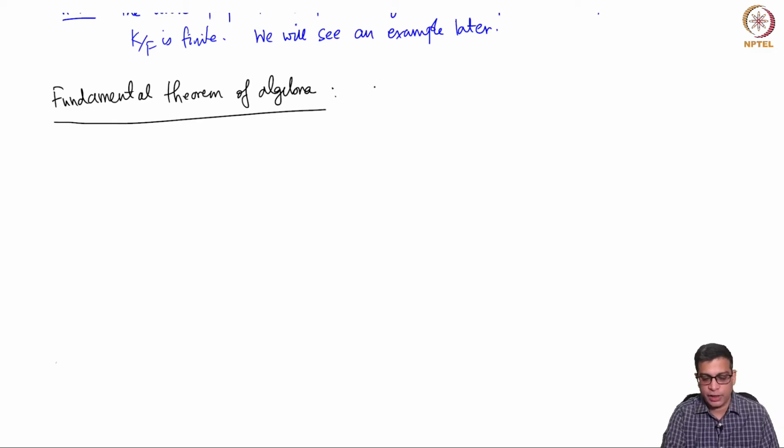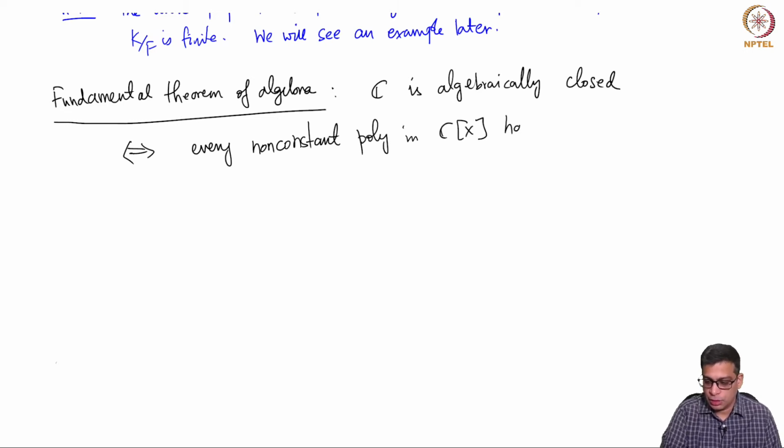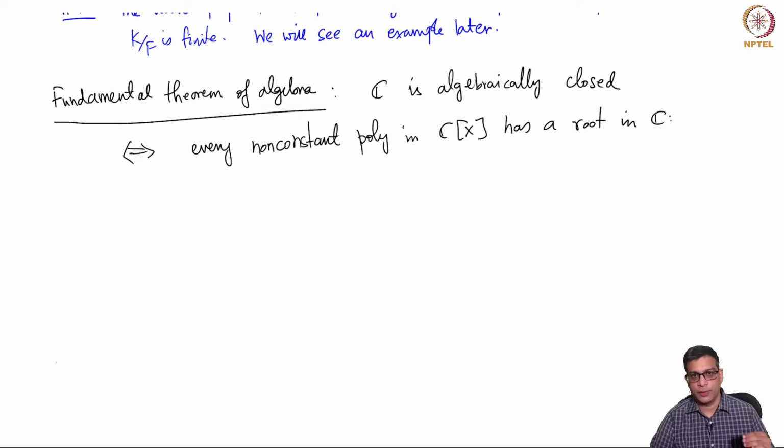So, what is the fundamental theorem of algebra? First, let's recall that. One way of saying it is that C is algebraically closed. Equivalently, every non-constant polynomial in C[x] has a root, a complex root, that means has a root in C. So, that means every non-constant polynomial, so degree 1, 2, 3 and so on, has a root. So, remember R is not algebraically closed because it has degree 2 polynomials which do not have roots.